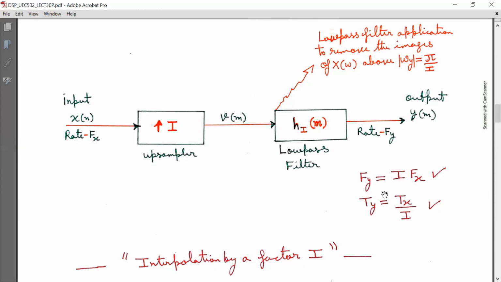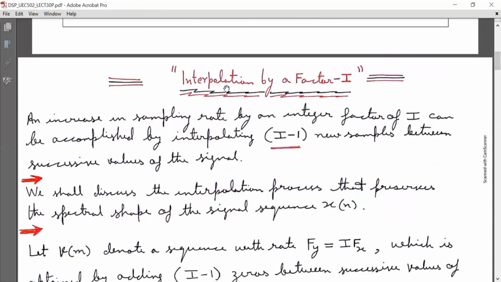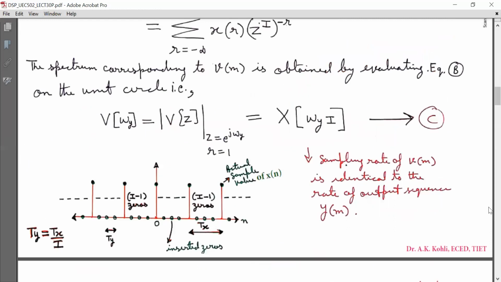So we have increased the sample rate by a factor of I, that is called interpolation by a factor of I. So that's all for today's lecture.